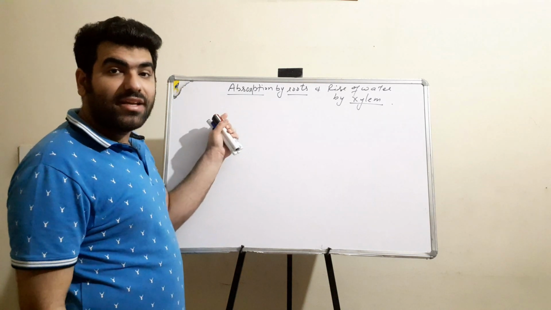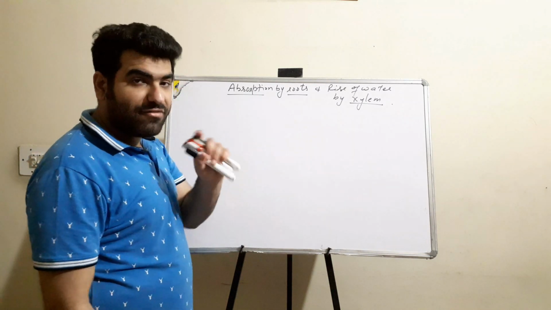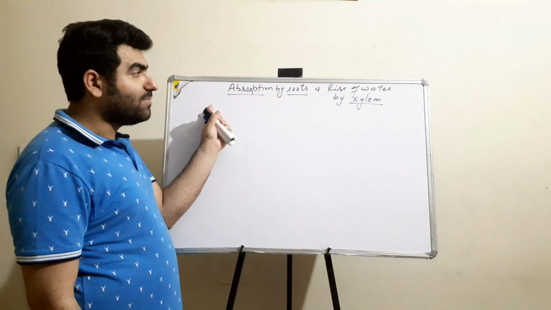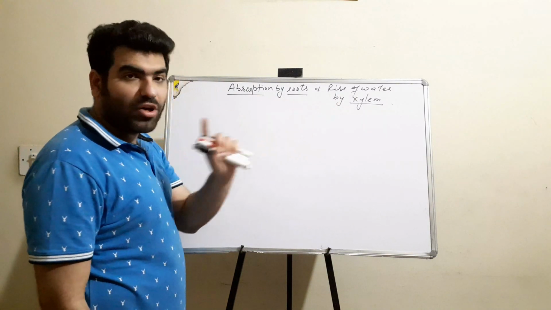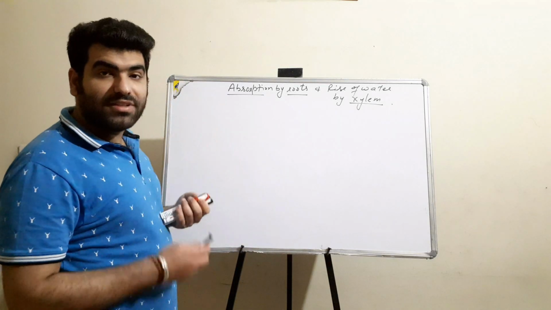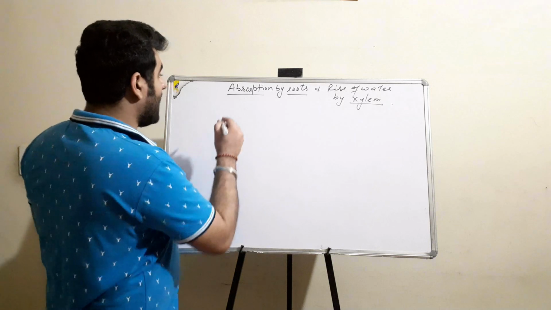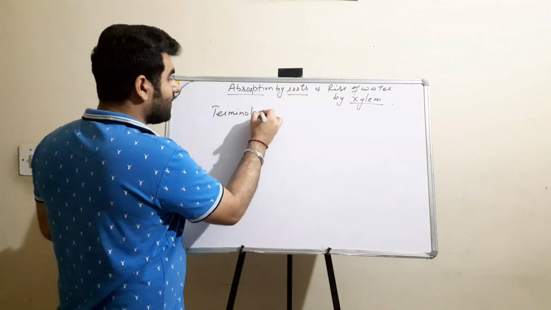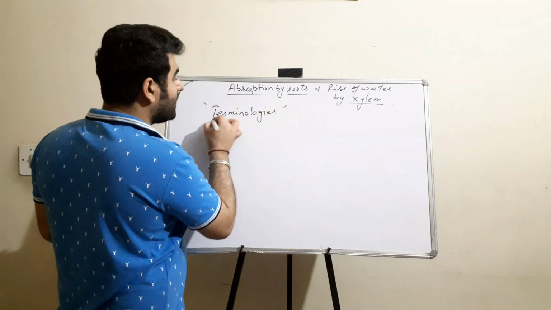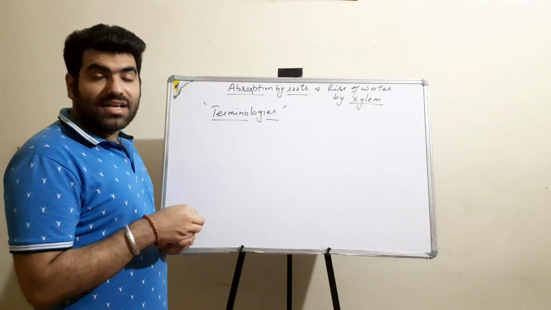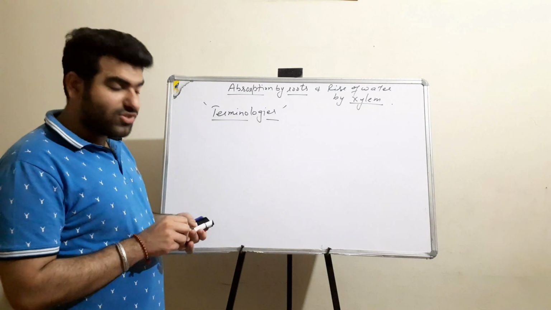in plants, and the food distribution is done by phloem. So in this part, we'll only be discussing the xylem, that is, the absorption by roots and the rise of water by xylem. Before actually starting with this concept, there are some terminologies that we'll have to discuss, some terms and their significance and importance, and then we'll discuss how they can be applicable in this chapter.